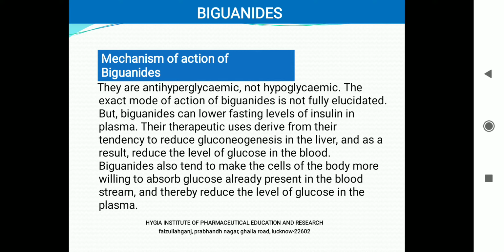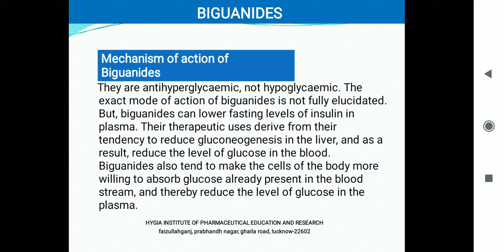But in case of biguanides, it will not be the same condition. In biguanides, if any person has high blood sugar, then it will work, it will drop down the sugar level. But if a person has normal level of sugar and he or she takes the biguanides, then it won't work. It will not further reduce the concentration of sugar in the blood.